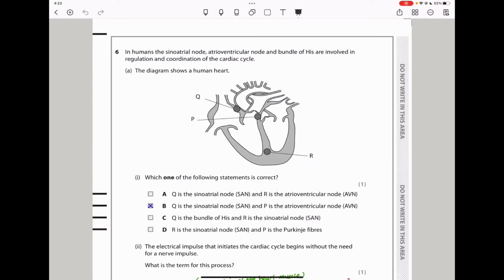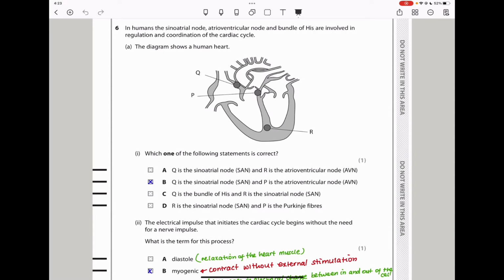Question 6. In humans, the sinoatrial node, atrioventricular node, and the bundle of His are involved in the regulation and coordination of the cardiac cycle. The diagram shows a human heart. So the human heart is labeled, there is Q, P, and R. This is the sinoatrial node, that is the atrioventricular node.